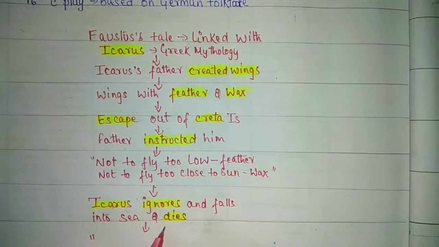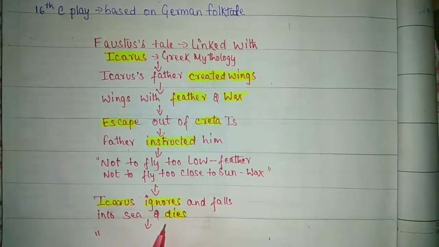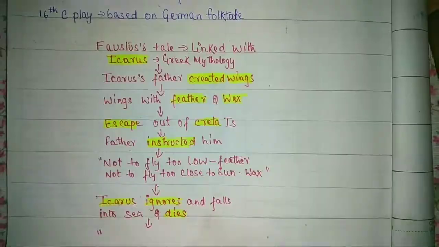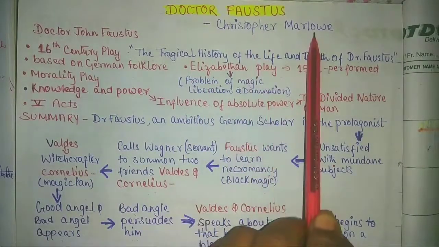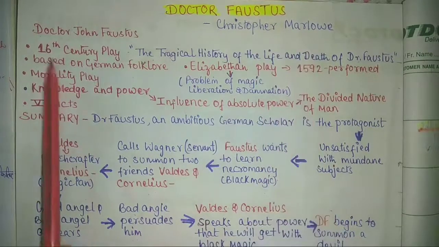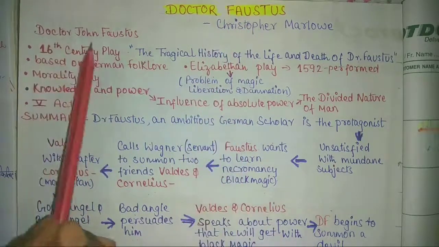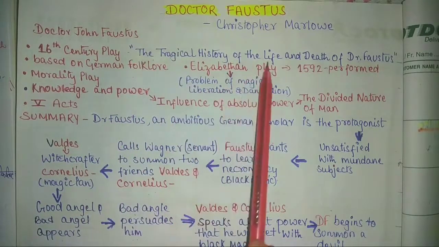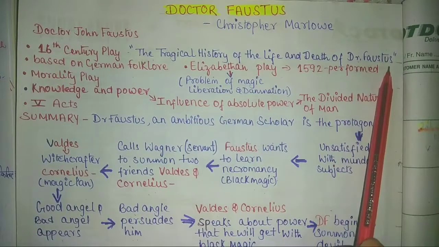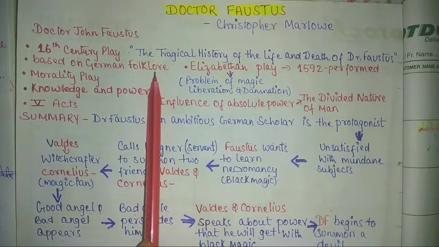Okay, so this is the connection with Dr. Faustus. Now, what is there in the story of Dr. Faustus? Let us find out. Friends, Dr. Faustus was written by Christopher Marlowe and he belongs to the 16th century. He is contemporary to William Shakespeare as well. Okay, the full name of Dr. Faustus is Dr. John Faustus, and the original name of the play is The Tragical History of the Life and Death of Dr. Faustus. And this is based on German folklore, which I have already discussed.